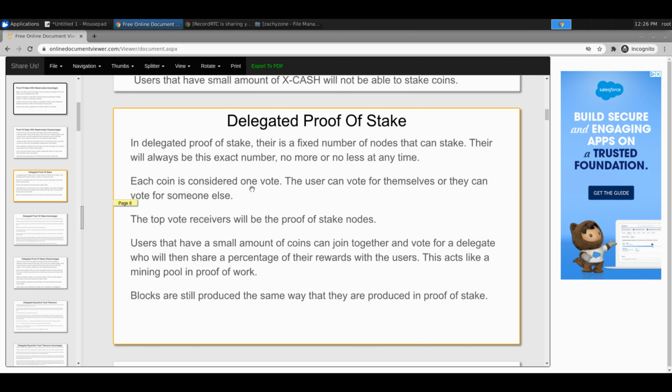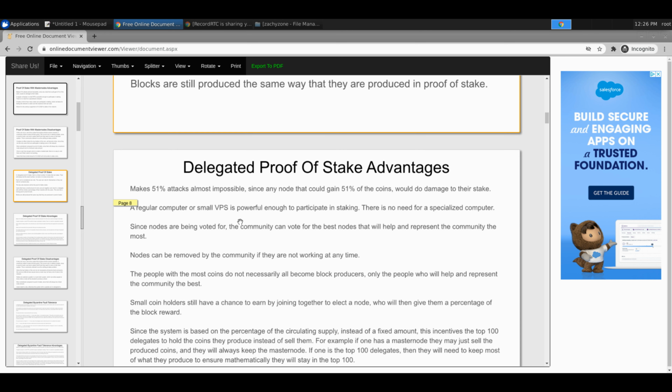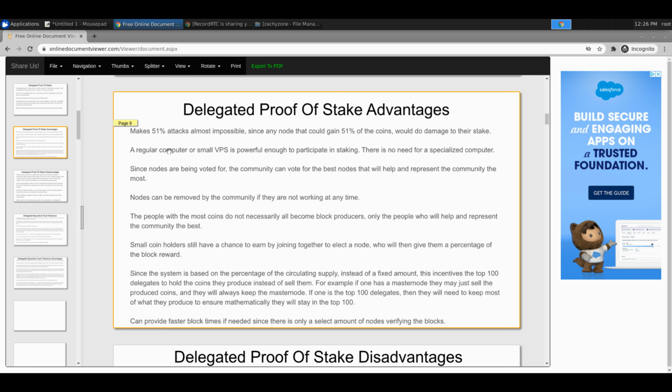So then let's move on to delegated proof of stake. We know this one pretty well, so we're not going to talk about that, but the advantages. You still have the 51. I'm trying to see what comes up differently here. What's different is everybody's being voted for, so the community votes for the best node that represents them. It kind of gives it an election type feel and gets people going. What I like about it is the community has power.